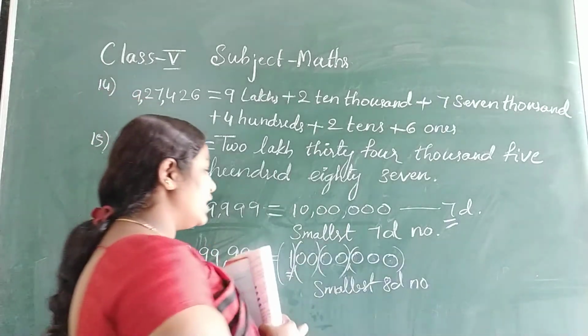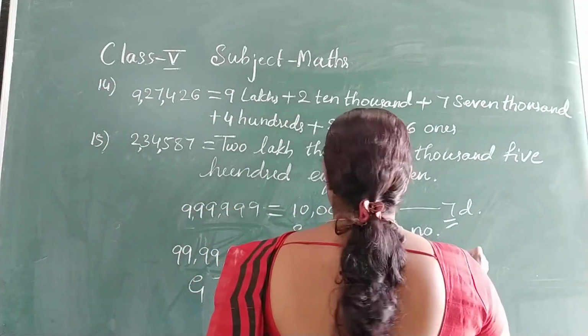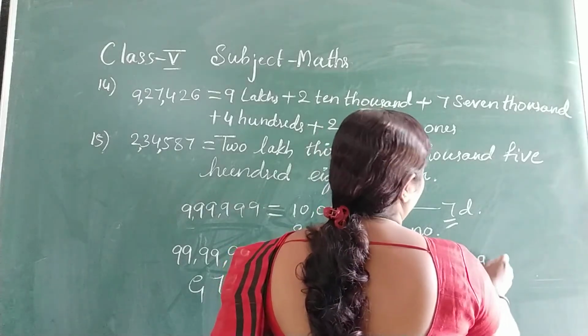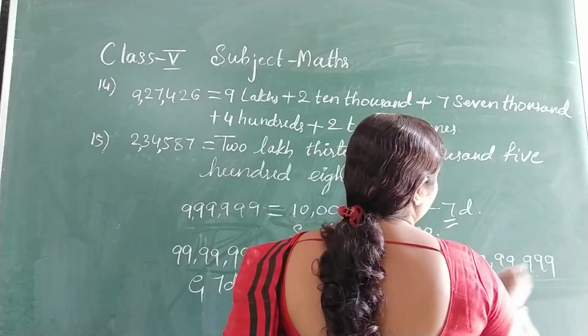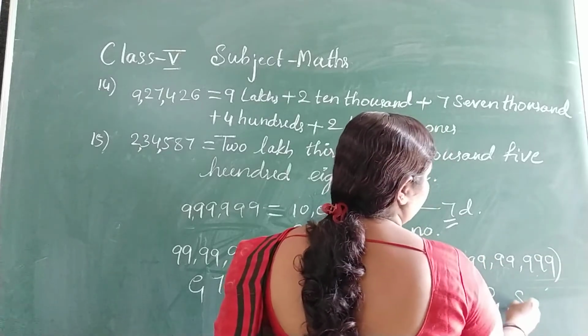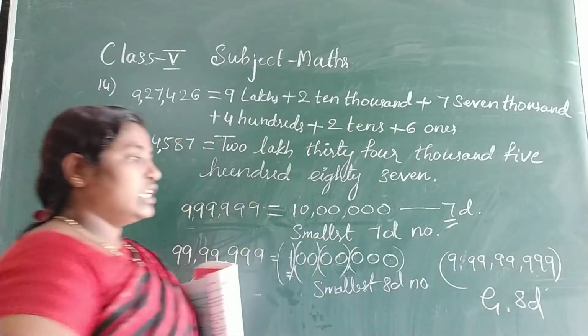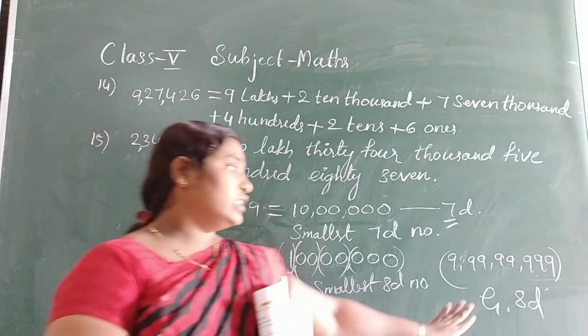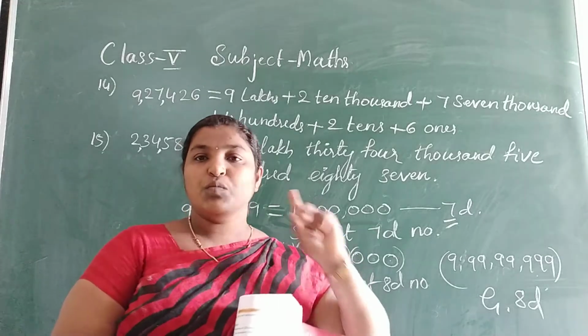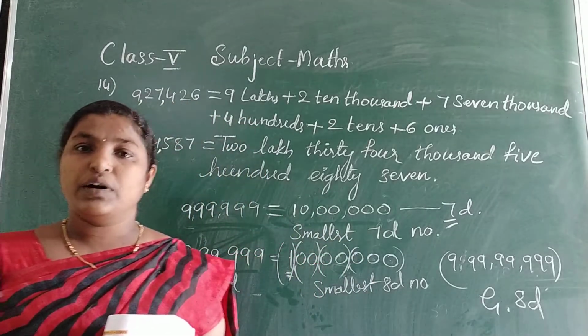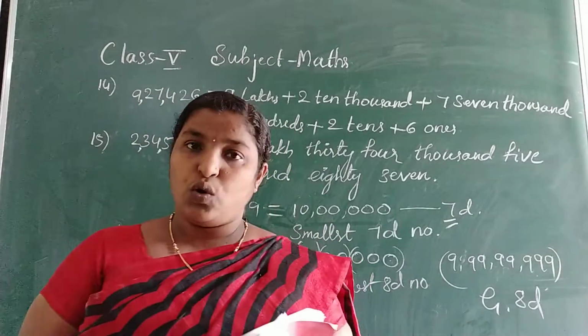Then what is the greatest 8 digit number? 9 crore 99 lakh 99,999. If we write the successor of this, you will get the smallest 9 digit number, that is 10 crores.